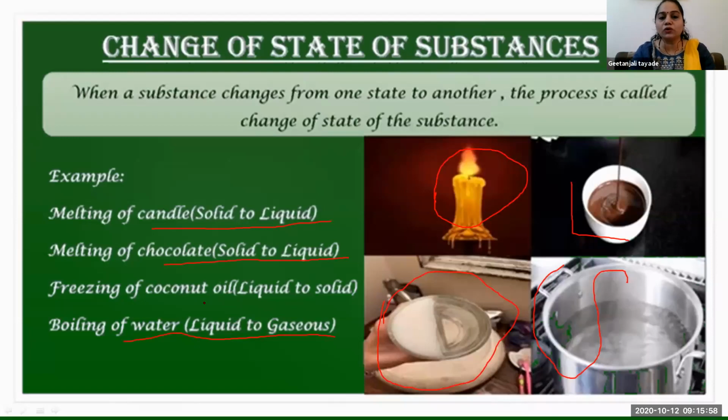Then freezing coconut oil: liquid coconut oil turns into solid coconut oil. That means on removing heat from coconut oil in winter, the heat is removed from the coconut oil, and hence it gets converted into solid coconut oil. And boiling water: liquid water turns into gaseous form or water vapor form on providing heat energy. Okay.